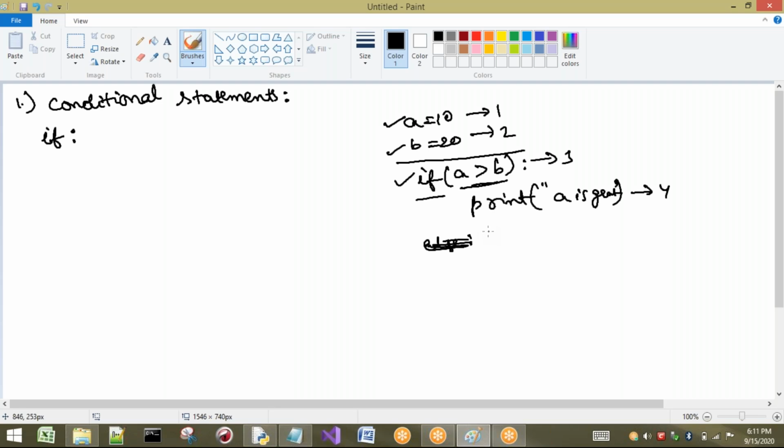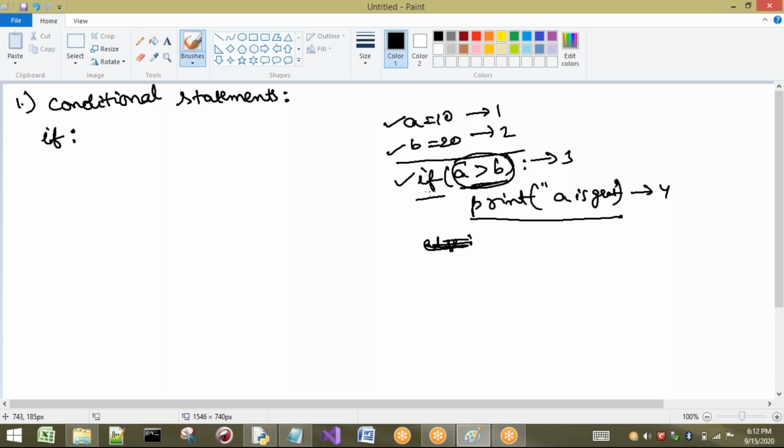I will show you with one example, but for a sample I am taking only one statement. This statement executes only if this condition is satisfied. If the condition is not satisfied, the statement will not be executed. That means I am controlling the flow here.